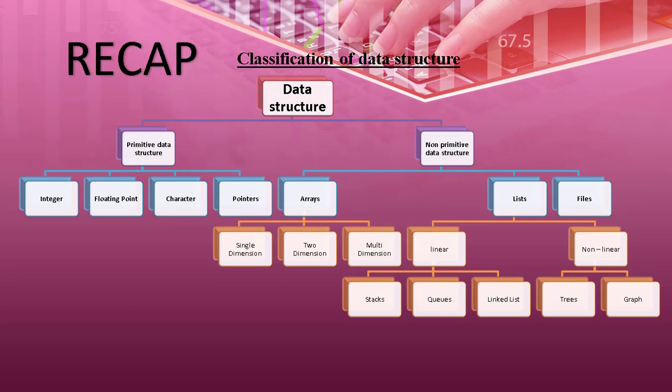So let us see what is primitive data structure and non-primitive data structure. Primitive data structure means a data structure that is directly operated upon by machine level instructions. There are different types of primitive data structure like integer, floating point, character, pointer. All these are examples of primitive data structure. But what is non-primitive data structure? Non-primitive data structure is a data structure which is derived from primitive data structure. Different examples are arrays, stack, queue, linked list, trees, graph. All these are examples of non-primitive data structure.